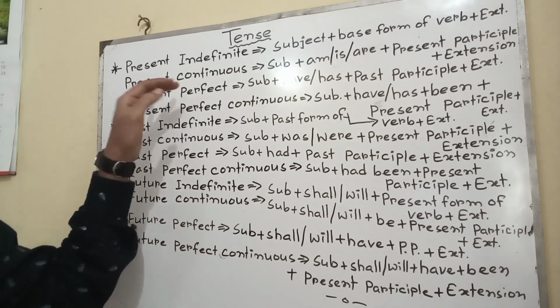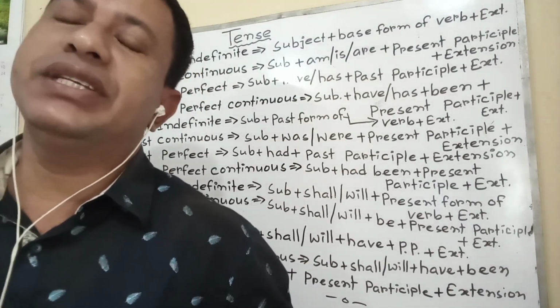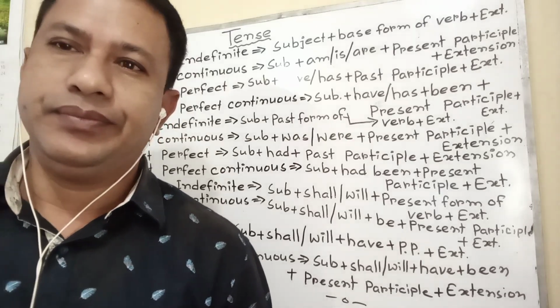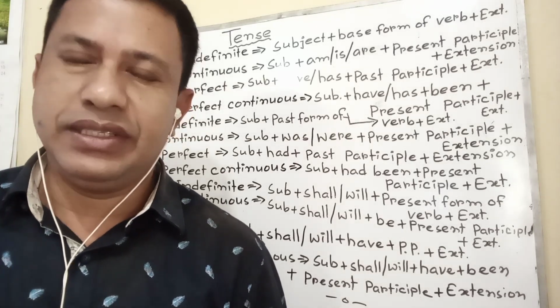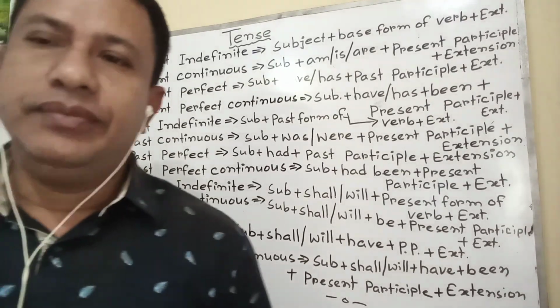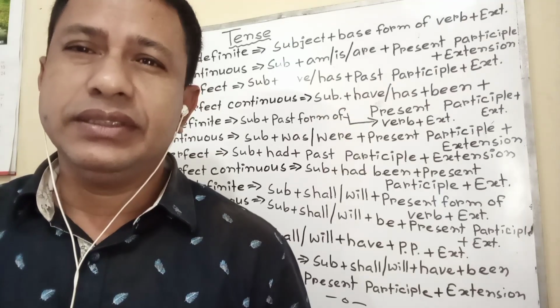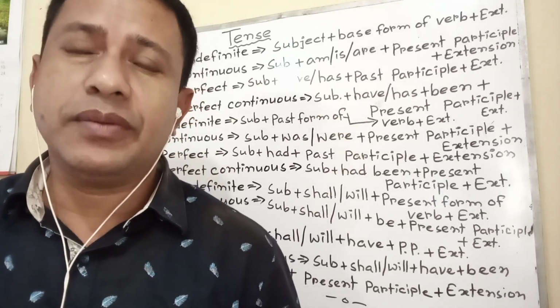We are going to describe in detail now present indefinite. What is present indefinite tense? When an activity goes on always or continuously, it is called present simple or present indefinite.